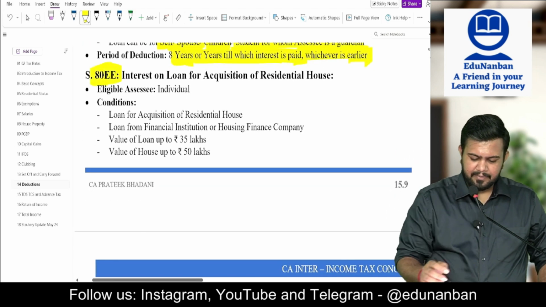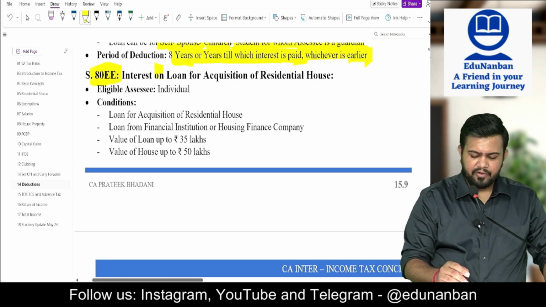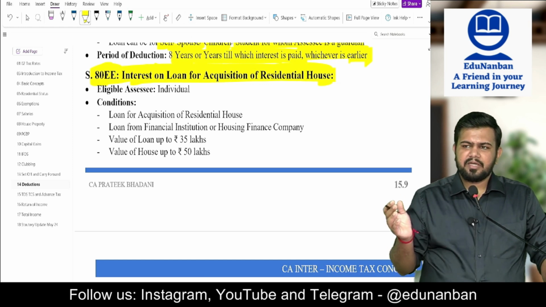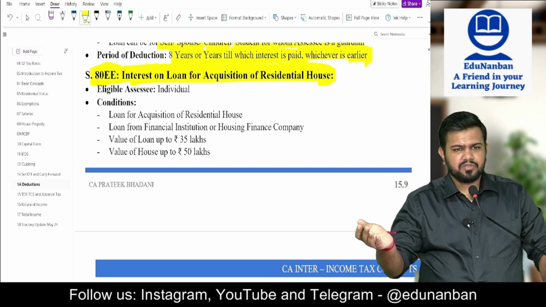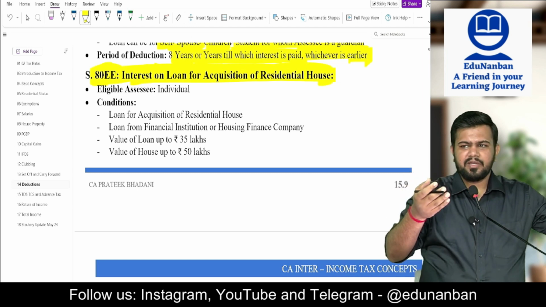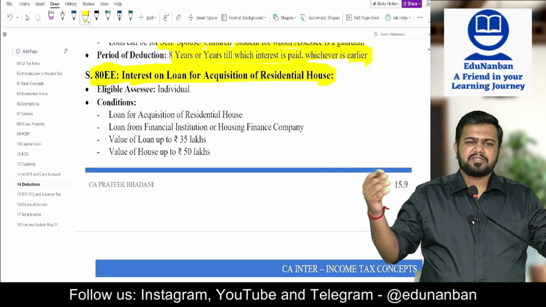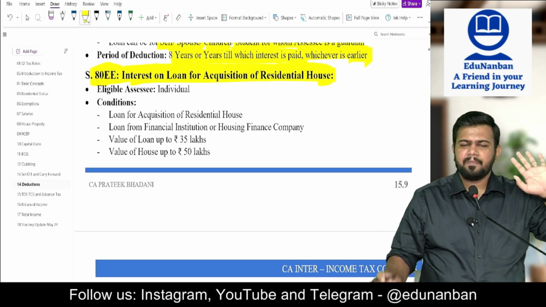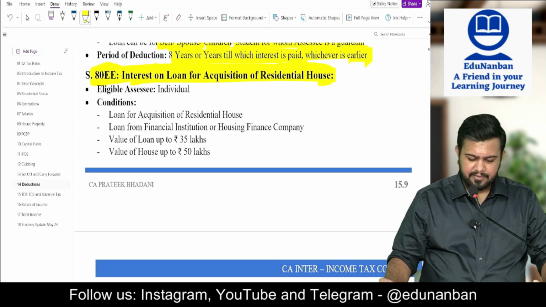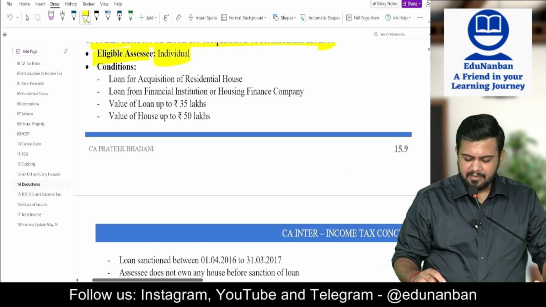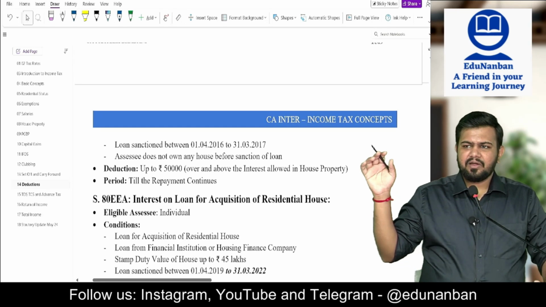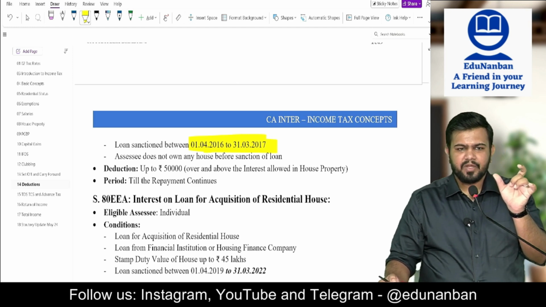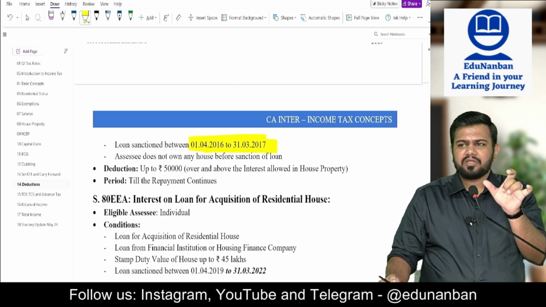Then 80EE, interest on loan for acquisition of residential house. Sir, if the loan is taken for acquisition of residential house, already interest is allowed as deduction in 24B, then why are we studying 80EE? This is an extra deduction that is given. So first claim interest as deduction under 24B, whatever balance interest you can claim here. Eligible assessee: individual. But listen, this deduction is allowed only if the person has taken loan between 1/4/2016 to 31/3/17.